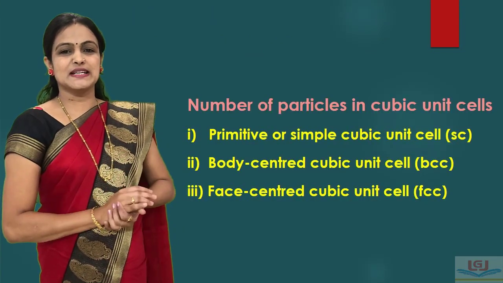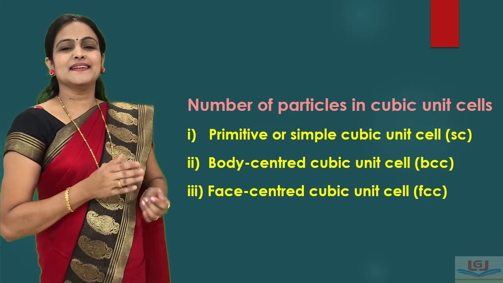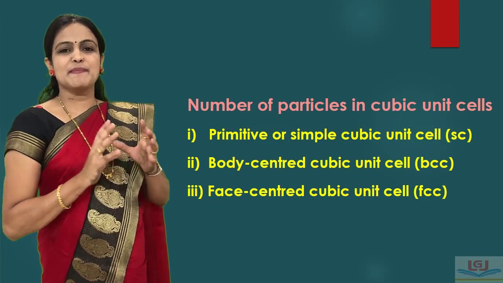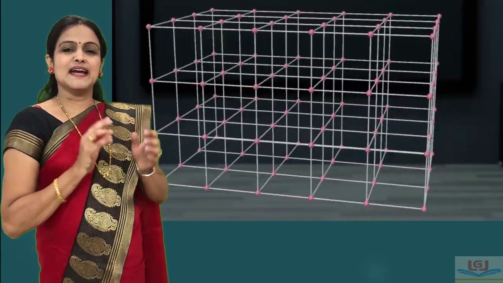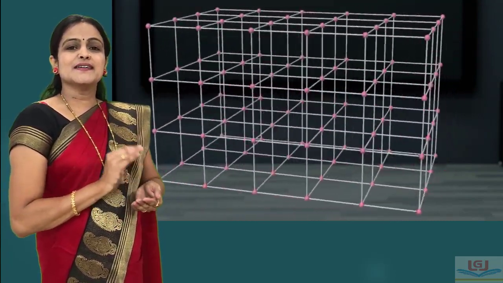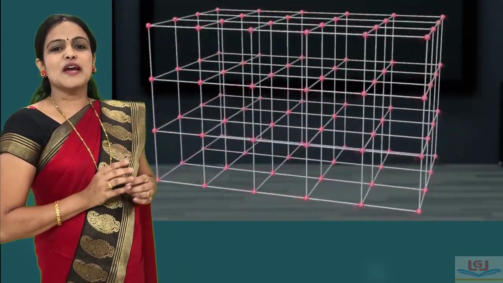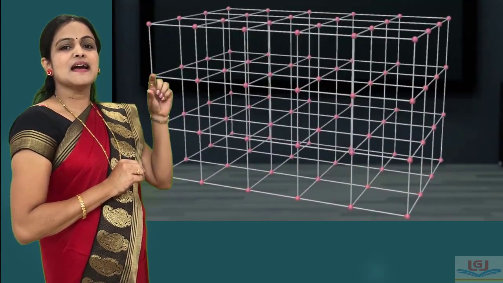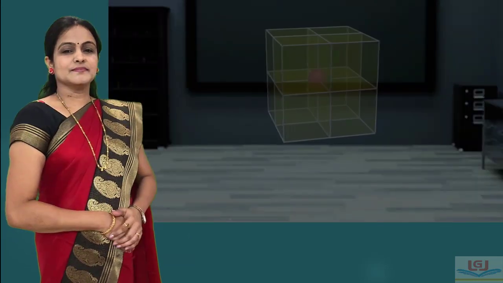Now we are going to study the calculation of number of particles in unit cell. We know that crystal lattice is made up of large number of unit cells, and that lattice points in unit cell are occupied by the constituent particles. First, we are going to study the contribution of constituent particles at the lattice points by neighboring unit cells.